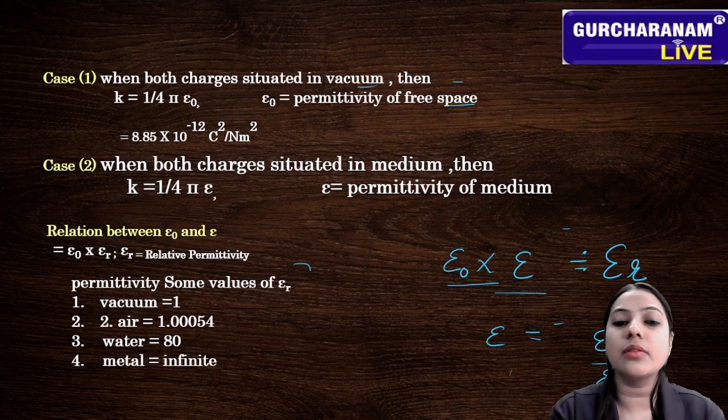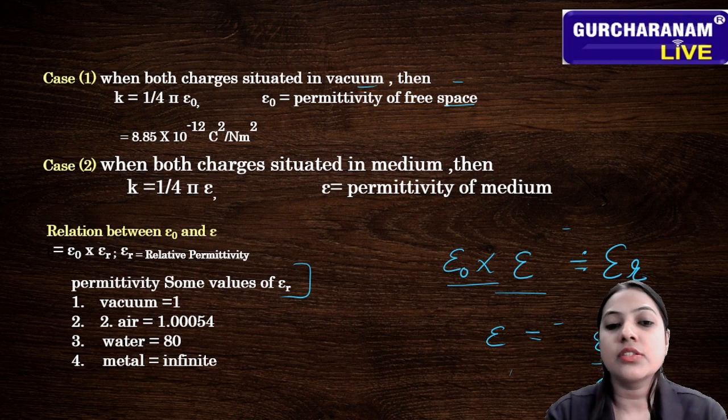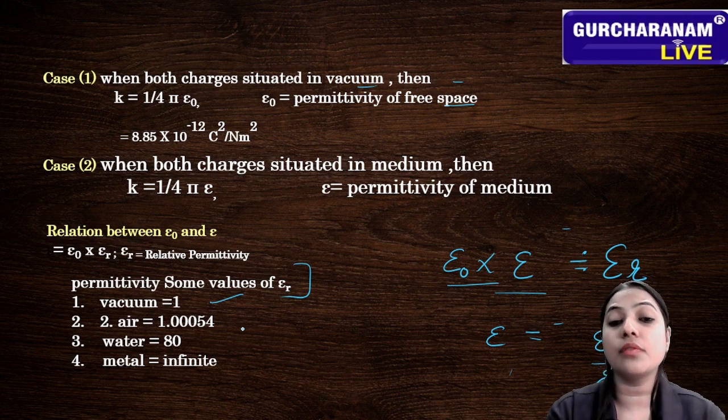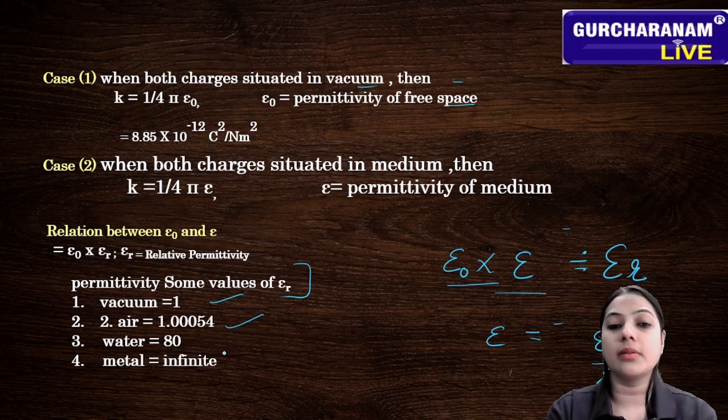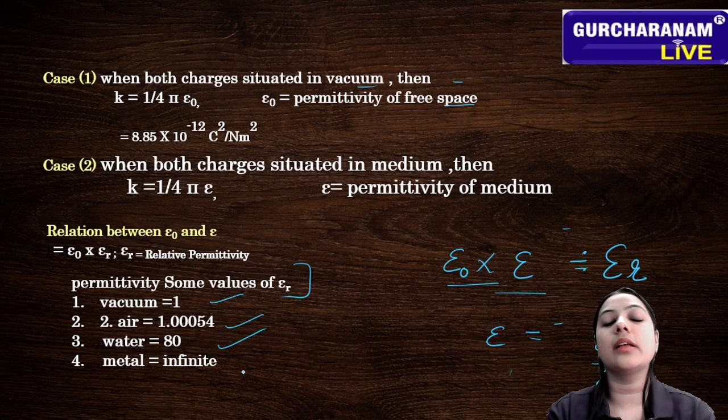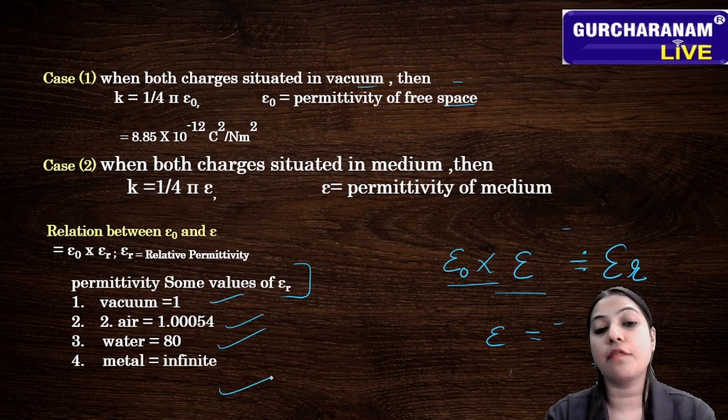Here there are some values of permittivity. The value of permittivity in vacuum is 1. The value in air is 1.00054. The permittivity of water is 80, and the permittivity of metal is infinite.